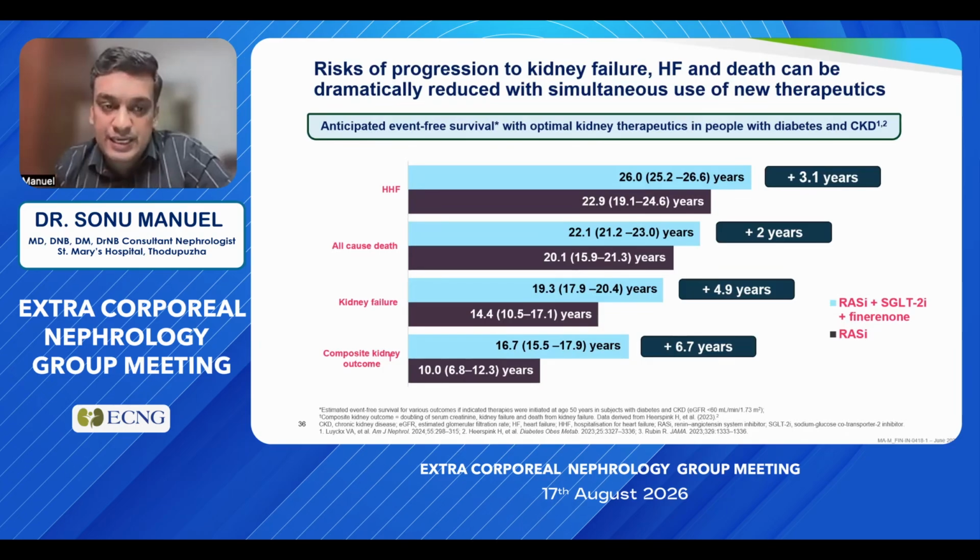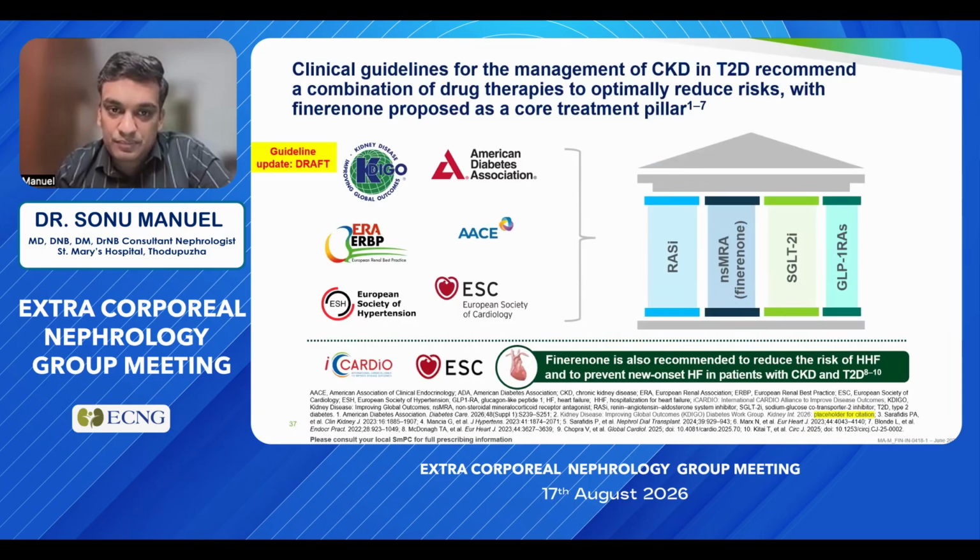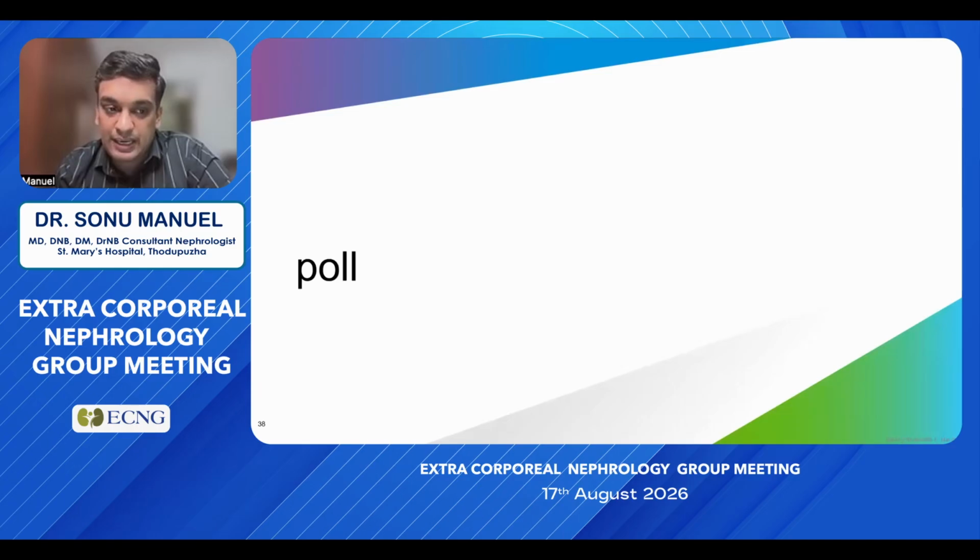When we analyze the trial data, one important thing is the anticipated event-free survival: with all the guideline-directed therapy, 3.1 years without heart failure, 2 years without all-cause death, approximately 5 years without kidney failure, and approximately 5 years without a composite kidney outcome, compared to RAS inhibitor alone. Finerenone is proposed as a core treatment pillar based on all the major guidelines.